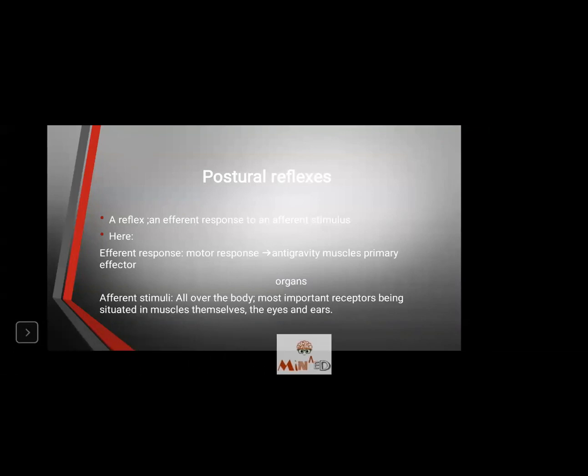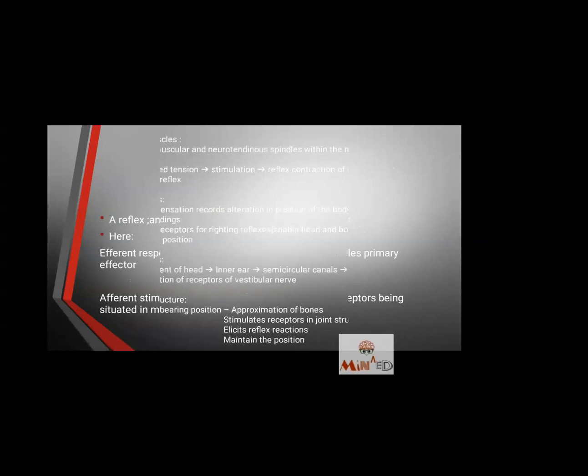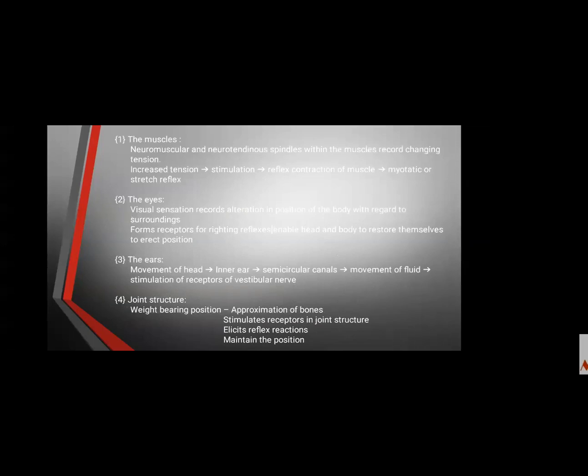That afferent stimuli will move to your higher centers, the brain, which involve the cortex, cerebellum, etc. And that will affect the effector response, which is based on the afferent stimuli. The afferent stimuli is collected by the muscles, the eyes, and the ears. And the effect is seen on the anti-gravity muscles to maintain the body in the upright position. Now, how the four are going to get coordinated to produce the afferent stimuli will be seen here.